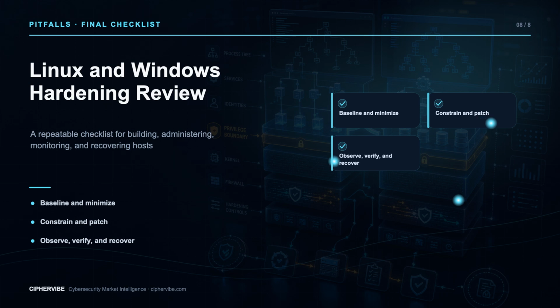Avoid blind baselines, permanent admin, mystery services, disabled controls, untested updates, local-only logs, and reachable backups. Hardening is a loop. Define, minimize, constrain, patch, observe, verify, recover.